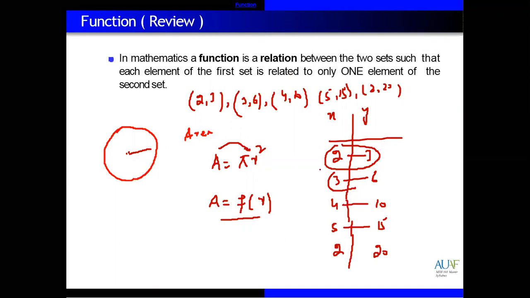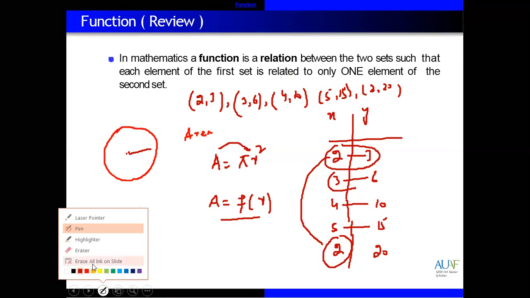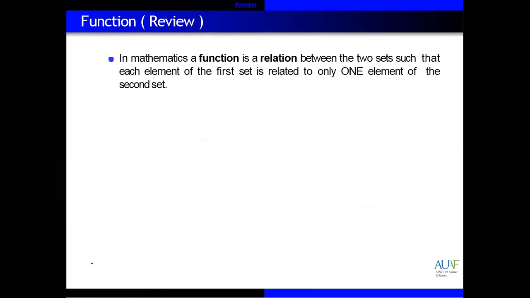Why? Because there is repetition of 2. You can see this 2 is repeated in the domain. So in the domain, repetition is not allowed. If there is any repetition in the domain, then you can say that it's not a function. It's a relation but not a function. Every relation is not a function.